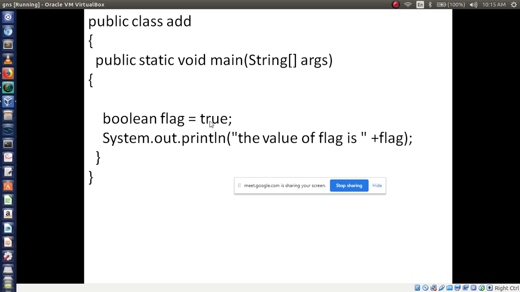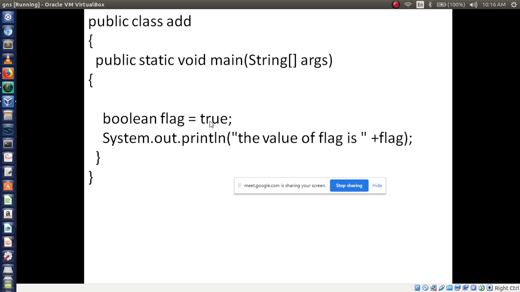Here I have written Boolean flag is equal to true. Shall I write Boolean flag is equal to 10? Is it valid or not valid? Not valid. We have to assign only true or false. Apart from these values we cannot assign.